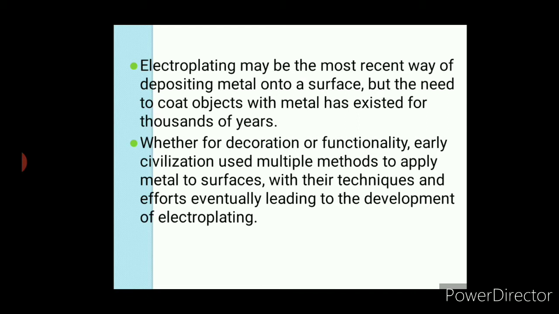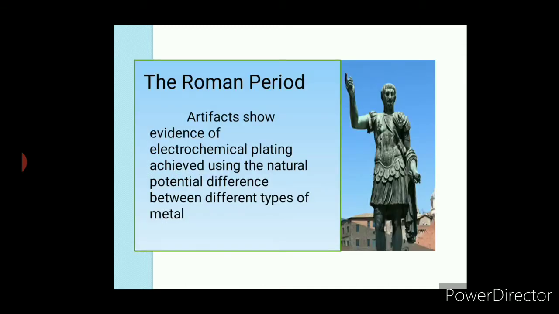Slowly the technology developed. Here is an artifact from the Roman period. As you can see, this is made of metal, but how can it last for such a long time? Because the artifact shows evidence of electrochemical plating achieved using the natural potential difference between different types of metals. So it's not a recent thing. From ancient times, this practice has been in use.